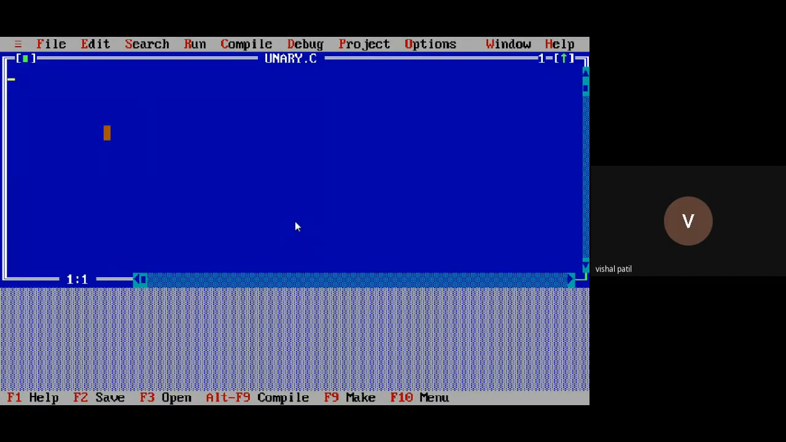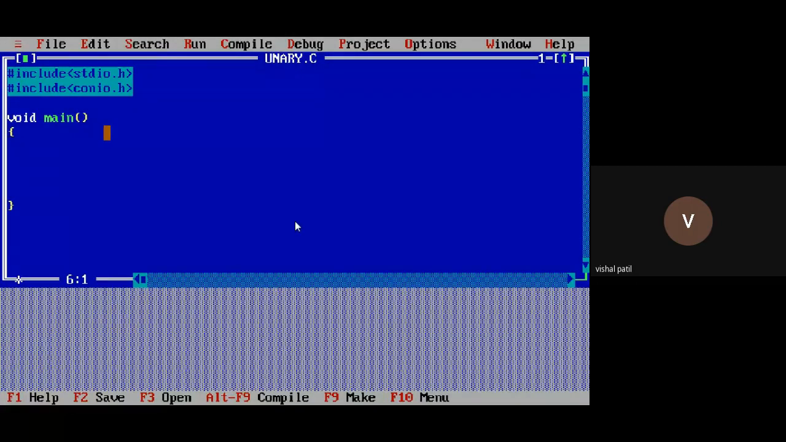So start with the header files. I include stdio.h, then hash include conio.h. So what is the entry point for a C program? Void main function. This is the entry point. The program execution starts from the main function, not from the header file. Remember, program execution starts from the main function.